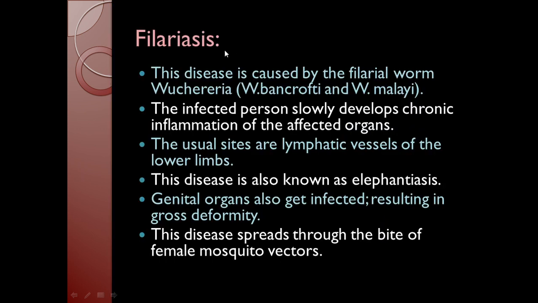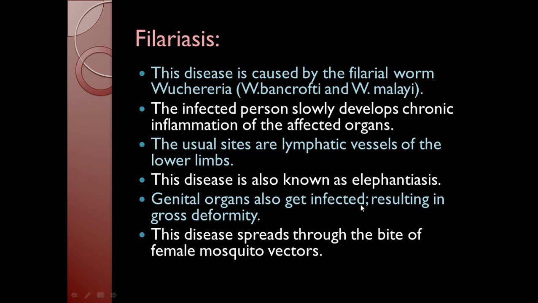The next disease is filariasis. Filariasis is caused by the filarial worm Wuchereria. Two types are there, Wuchereria bancrofti and Wuchereria malayi. The infected person slowly develops chronic inflammation of the affected organs. Generally, the sites are lymphatic vessels of the lower limbs. There is inflammation of the lower limbs.